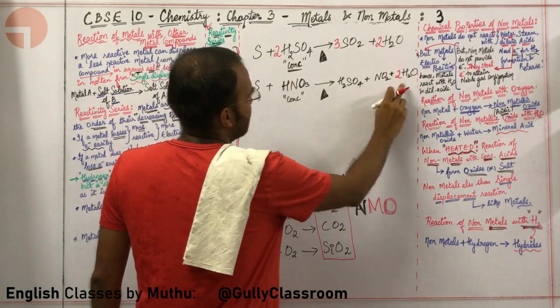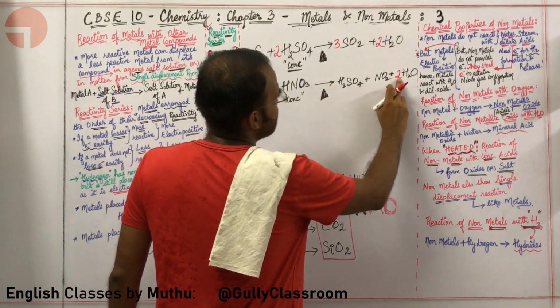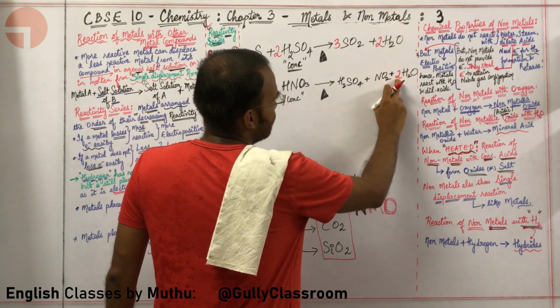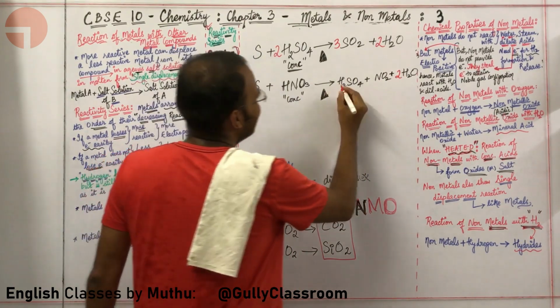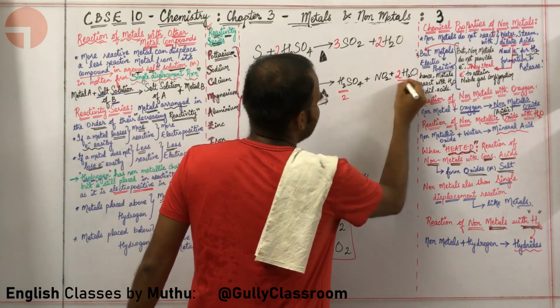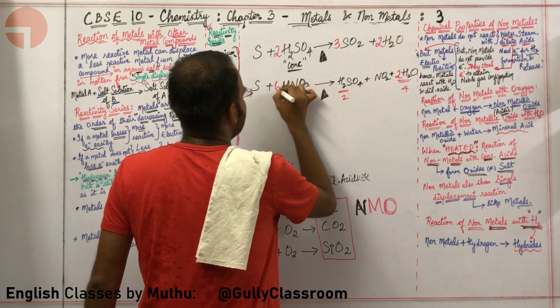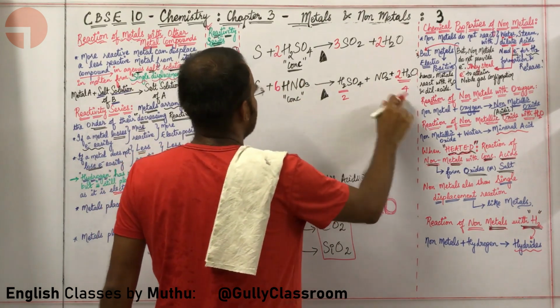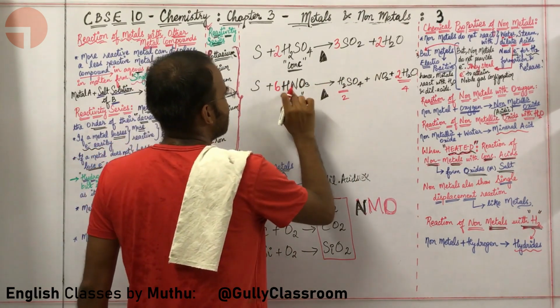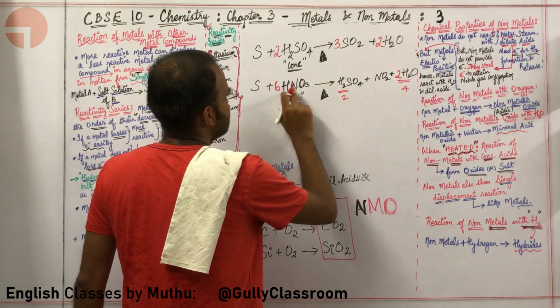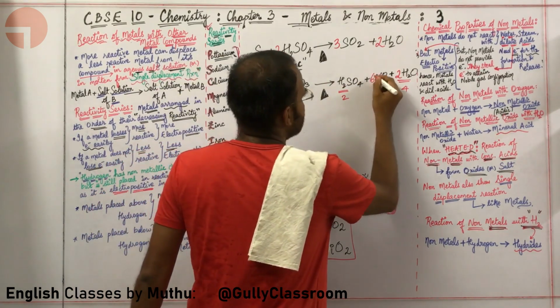6 over here. Count the hydrogen. How many hydrogen is there? Here there is 2, 4, 6 hydrogen. Here there is 2, here there is 4. So I am going to put a 6 over here totally. Okay. What next? I need to balance the nitrogen. So here there is 6 nitrogen. I am going to put a 6 over here.